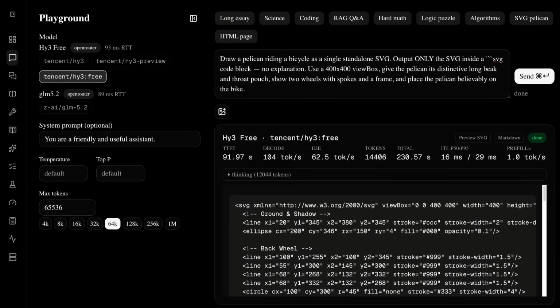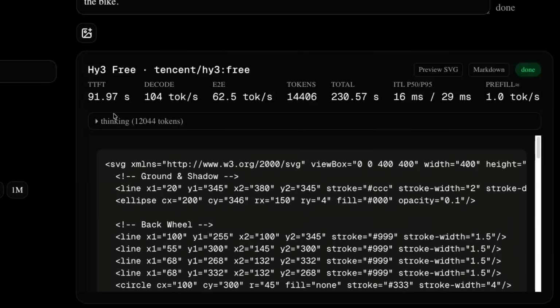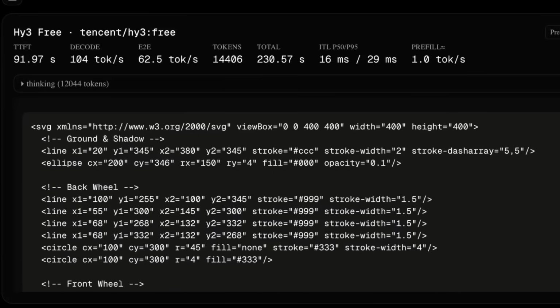All right, so coming in here to test, you can see I'm using the free version here, and you can really tell that it's free by the fact that on this particular run, time to first token was 90 seconds. So I think that kind of shows if you're getting something for free, it might take a little while for you to actually get it.